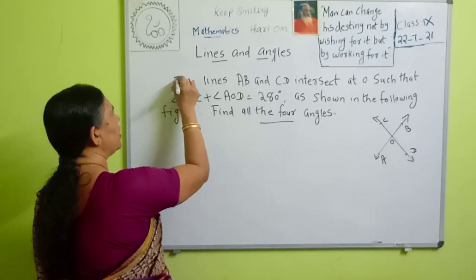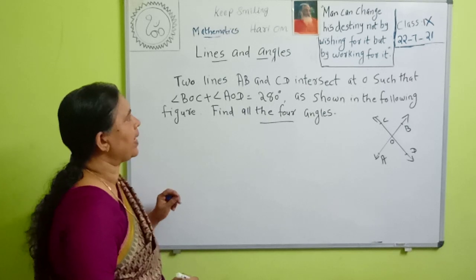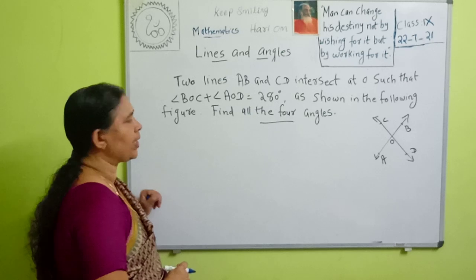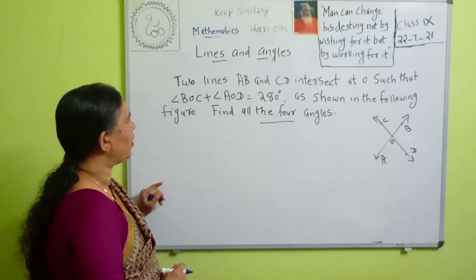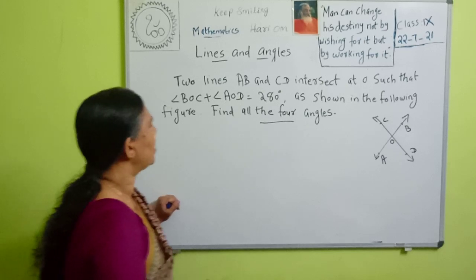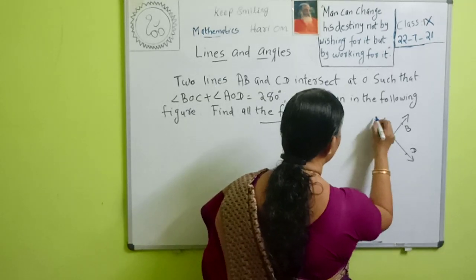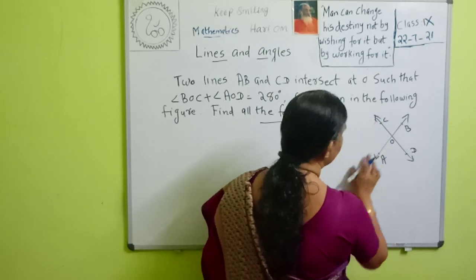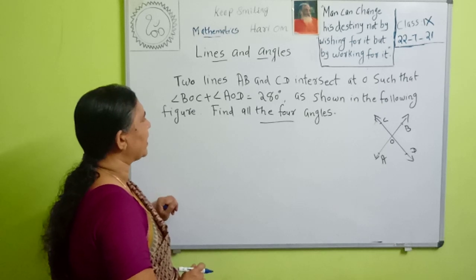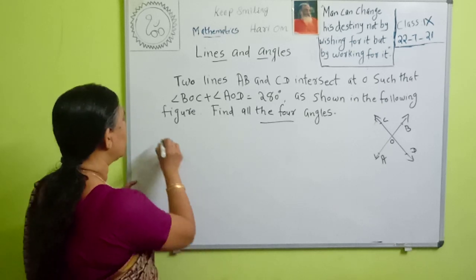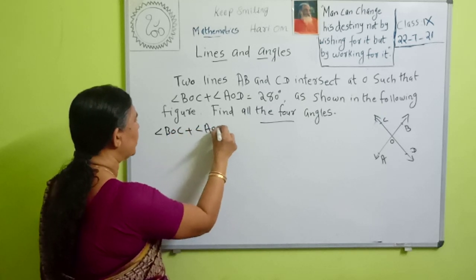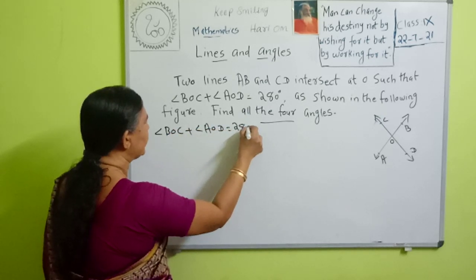Next question. Two lines AB and CD intersect at O such that angle BOC plus angle AOD is 280 degrees, as shown in the following figure. Find out all the four angles. Here, two lines AB and CD intersect at O. It is given that angle BOC plus angle AOD is equal to 280 degrees.